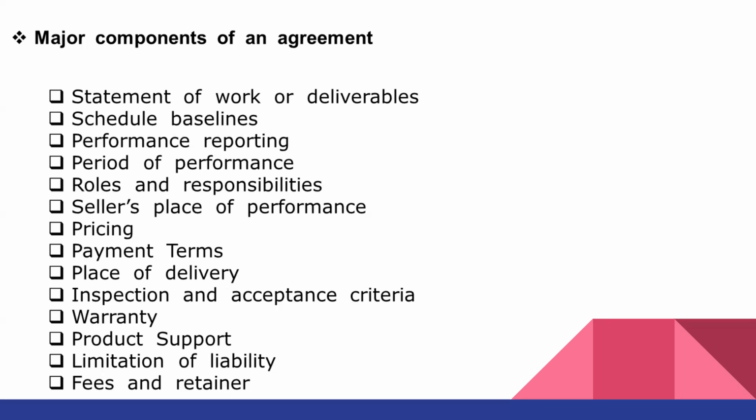So there should be an interim target, which is called a milestone, right? And that can be considered as part of the contract also.